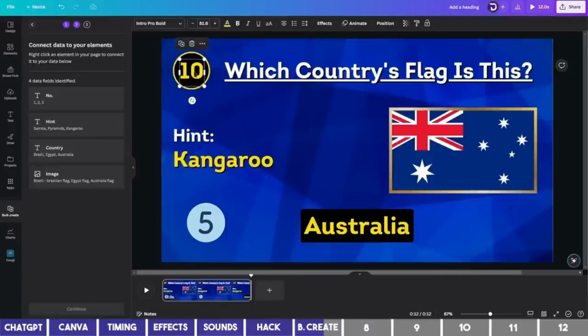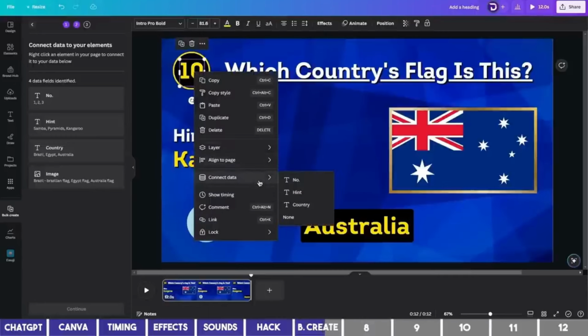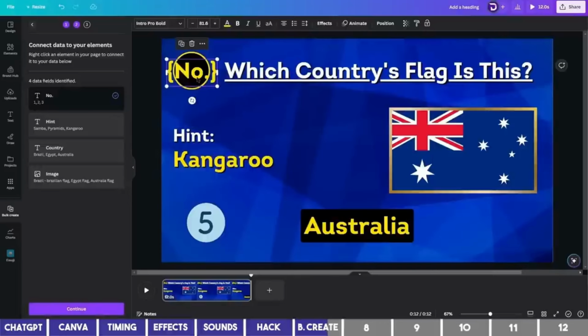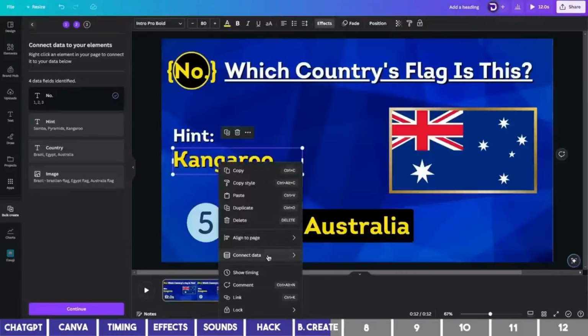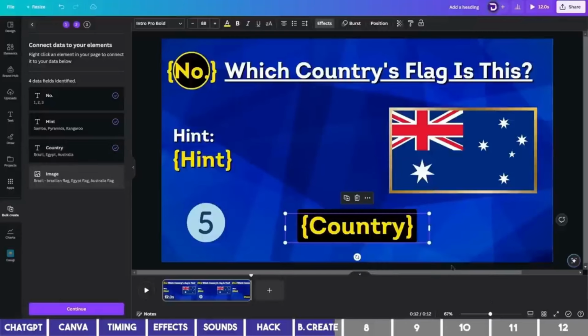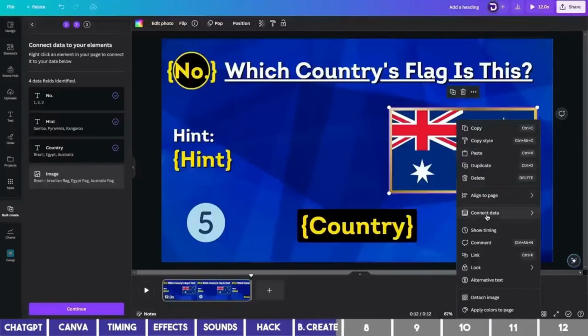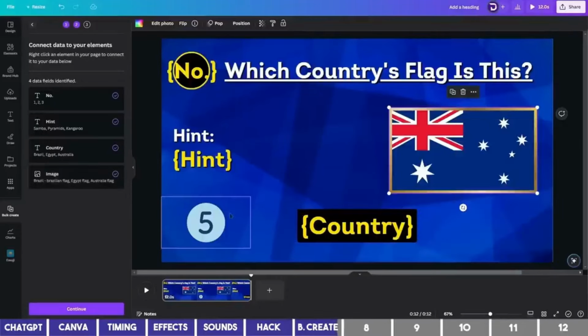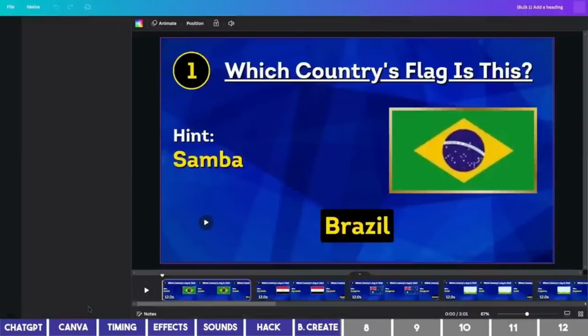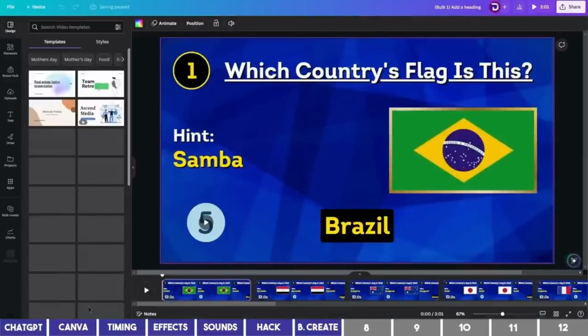Right-click on the number 10, and go to Connect Data. Click on Number, which is the corresponding data. And don't worry about the big box, it won't affect the result. Right-click also on Kangaroo, Connect Data, and choose Hint. Repeat the same for the answer, and select Country, and also for the frame. Connect data, and select the image. Click on Continue, and proceed to generate the 15 pages which will become the scenes of our video.